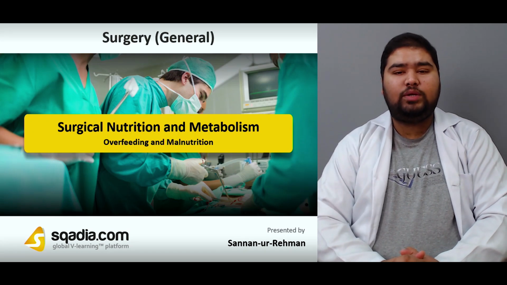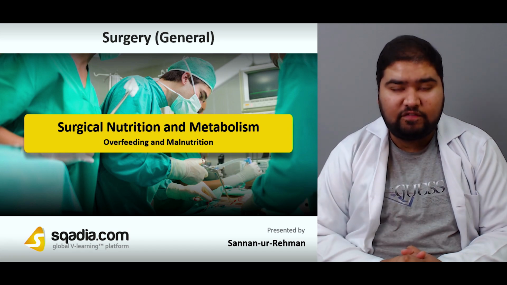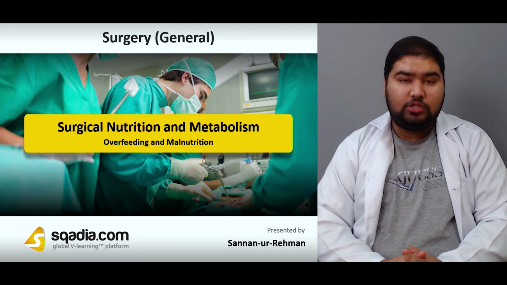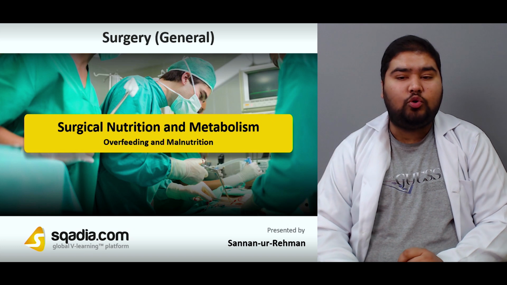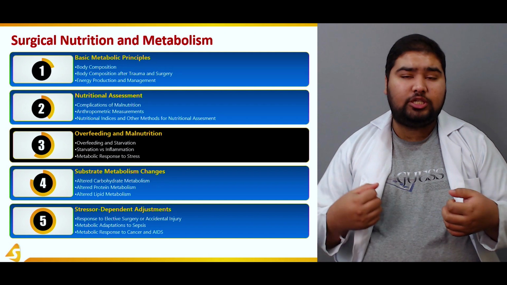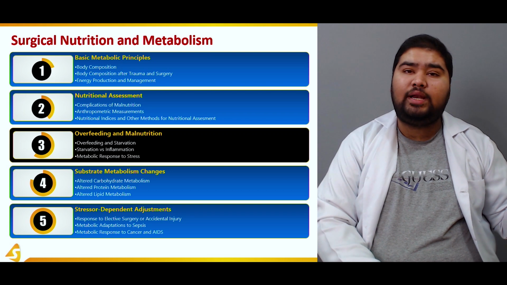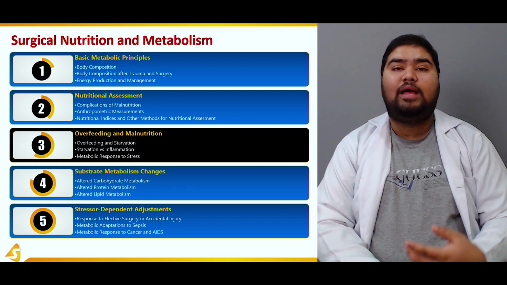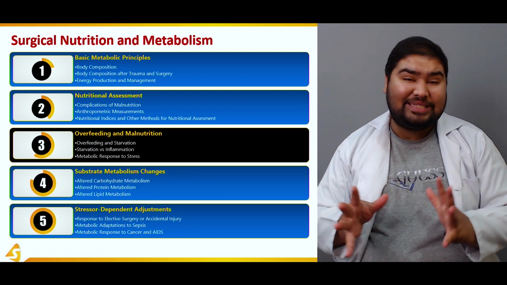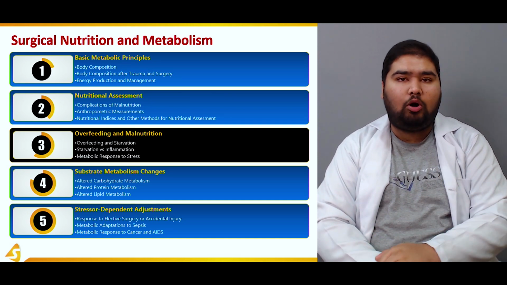So, welcome back. We're still talking about surgical nutrition and metabolism. This is the first pit stop towards your way to become a great surgeon. So, in this section, we'll be talking about overfeeding and malnutrition. Overfeeding and malnutrition are two extremes of the seesaw of nutrition. We have overfeeding on one hand, where you feed too much, and we have malnutrition on the other hand, where you feed too little. So we'll see what is the difference between overfeeding and starvation, despite the obvious.